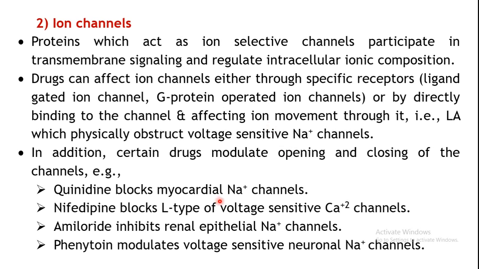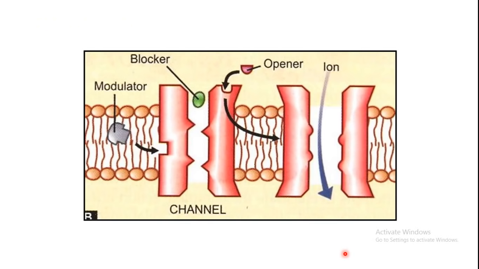It blocks the myocardial sodium channels, that is, the sodium channels located in your cardiac muscles, so they can be blocked. Nifedipine blocks the L-type voltage-sensitive calcium channels. Amiloride inhibits the renal epithelial sodium channels in the kidneys. Phenytoin modulates the voltage-sensitive neuronal sodium channels in the neuronal membrane. Okay, so this is the picture which makes it clearer.